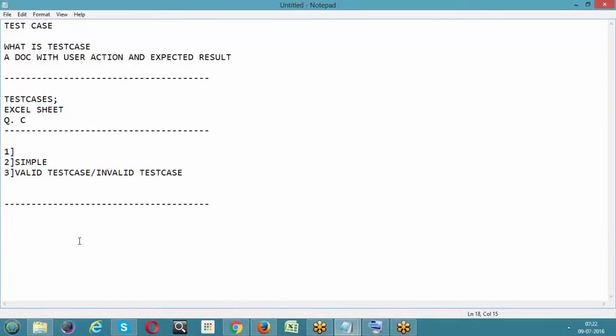What, on the test case Excel sheet, the QC, what does it mean? This is what I explained to you, where we write the test cases. We can write in the Excel sheet, or else we have a tool called Quality Center. If you want, you can write in the Quality Center too. A lot of companies use Excel sheets only, but we still have the option to write in Quality Center also. I will explain that in the Quality Center chapter, not now.